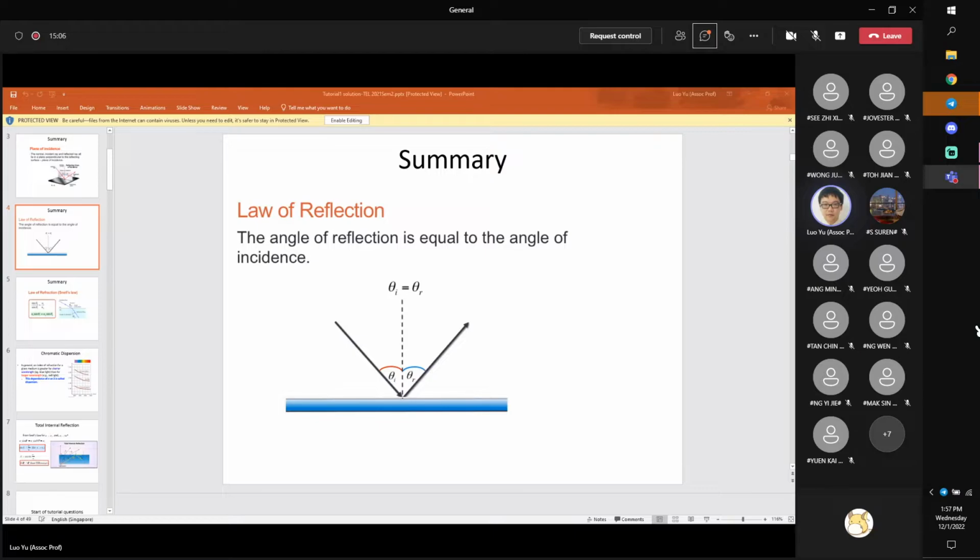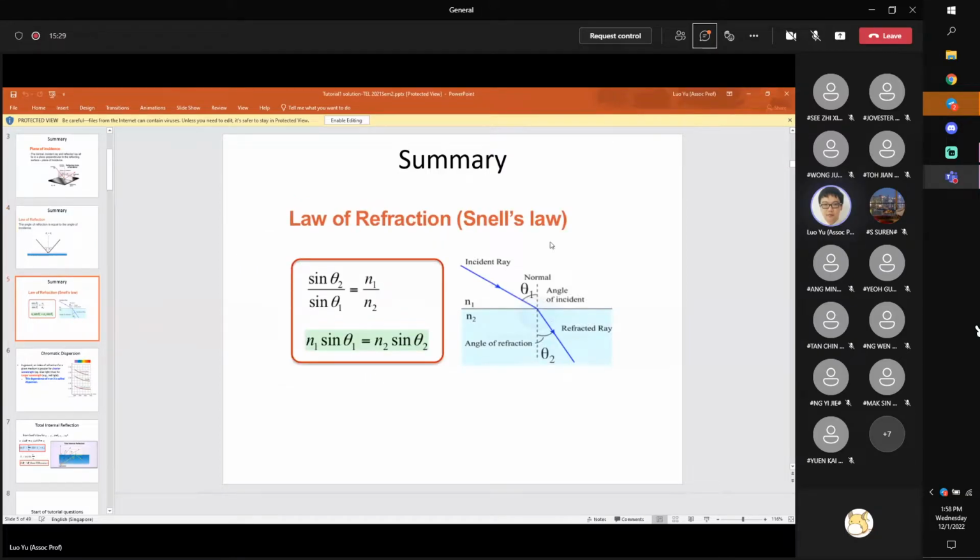Yes? Two people say the screen is frozen. The screen is still frozen, still showing the previous slides. What happened? Let me reshare. Frozen again.